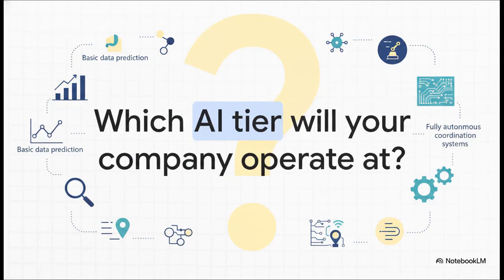Well, we've traveled all the way from basic data prediction to fully autonomous coordination. As you head into your fourth year and eventually into careers in accounting, auditing, or operations, it's really worth asking yourself, which tier will your future company operate at? And how are you going to adapt your financial strategies to keep up with an AI that literally runs the factory itself?